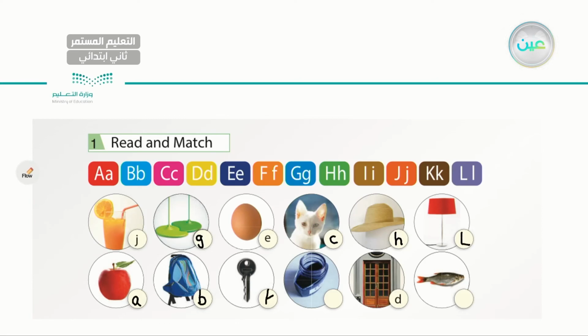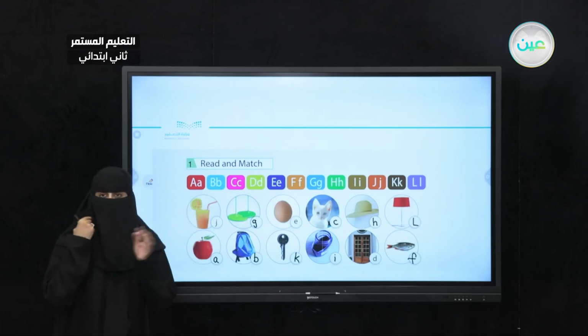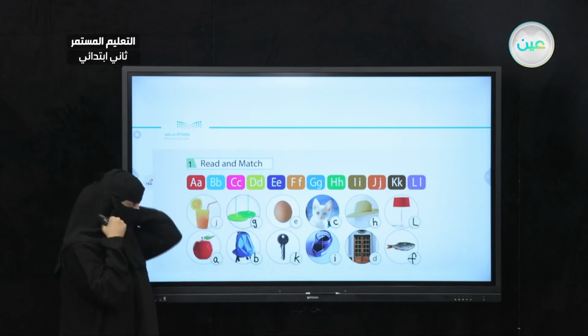K for the word key. I have I for ink. He already gave me D, and I have F for fish. Very good. So make sure you are copying these letters. This is very important. Make sure you are writing them.